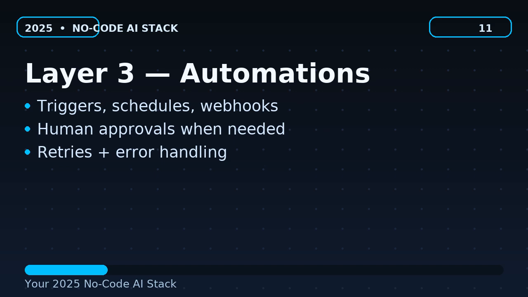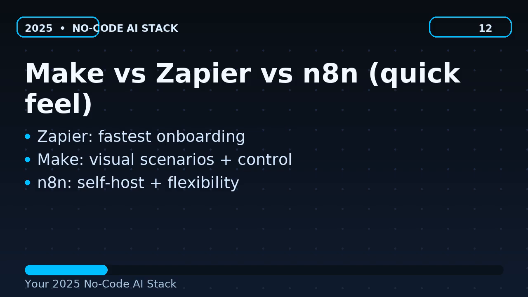Layer 3. Automations. On-screen bullets: triggers, schedules, webhooks. Human approvals when needed. Retries plus error handling. Voiceover: Your automation layer is where work actually happens. Choose a tool that supports webhooks, retries, and human approval steps so your AI doesn't run wild.